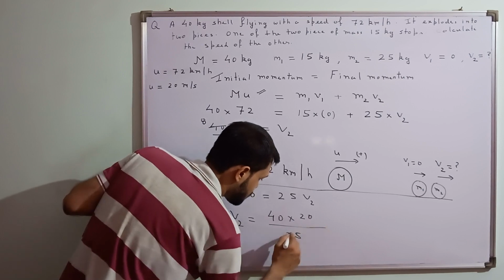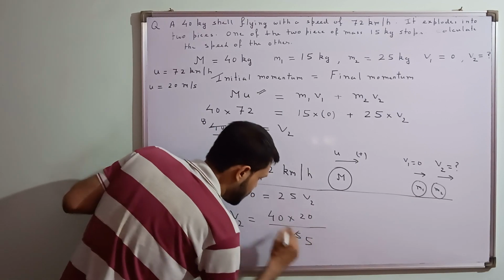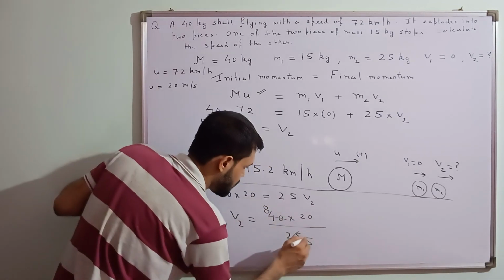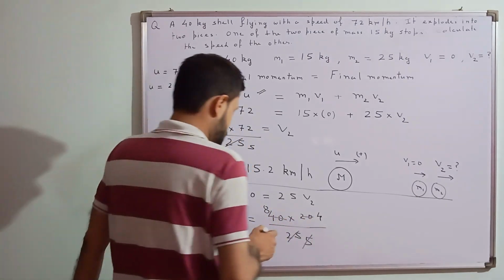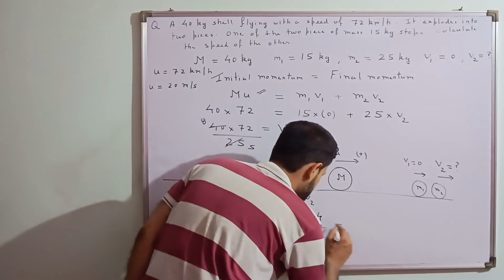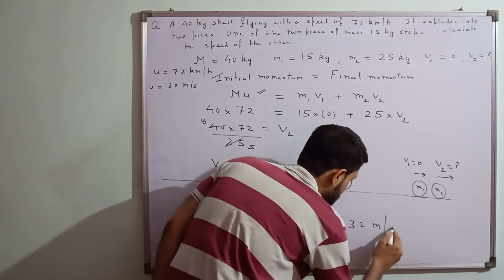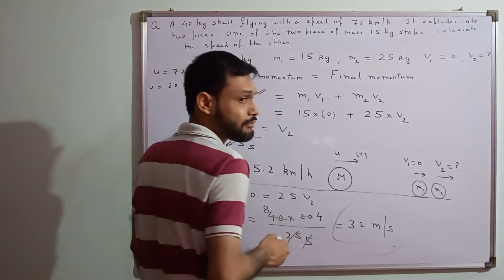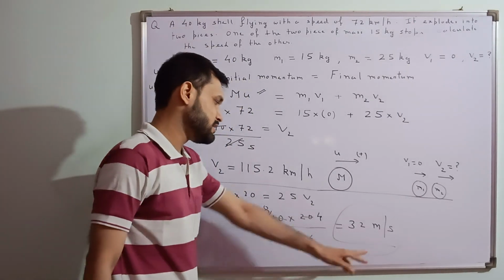If I divide 25 by 5, 5 and 8 over here, and 5, it becomes 4. So you can calculate it in meter per second. 8 4s are 32 meter per second. Either you can do the calculation in this form, or in that form.